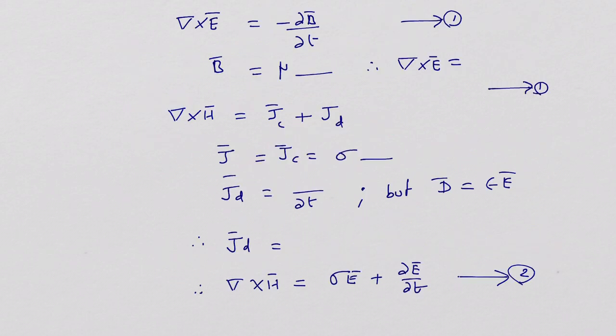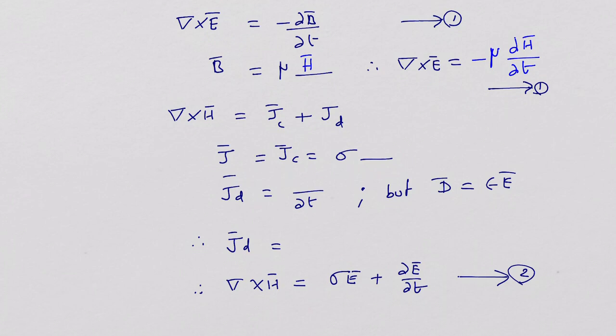Let me start with the Maxwell's equations. Del cross E is equal to minus dou B by dou t. You all know very clearly. But what is B? B is equal to mu H. So obviously this equation can be modified into minus mu into dou H divided by dou t. So the first equation of Maxwell's is rewritten in a comfortable format.